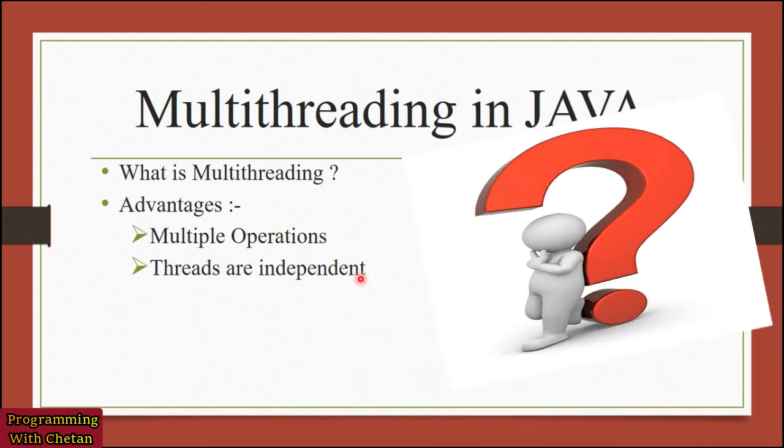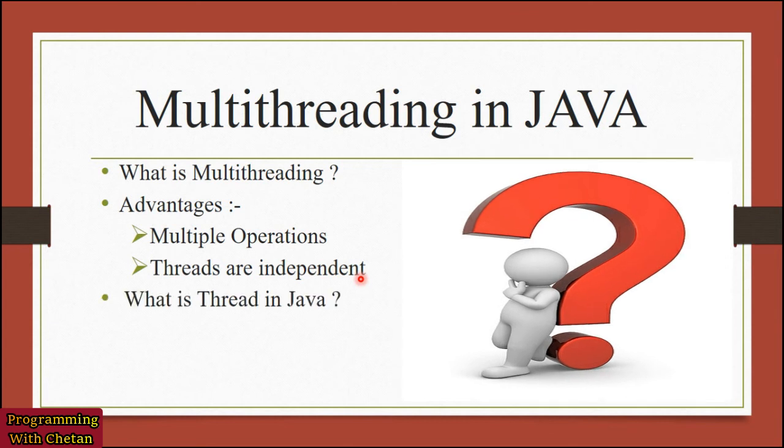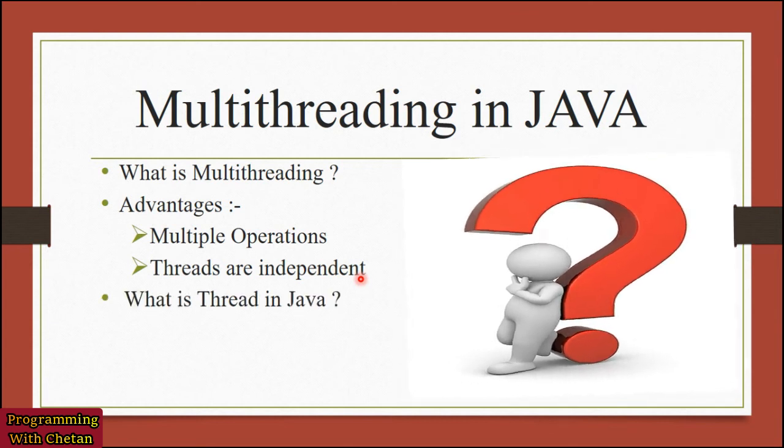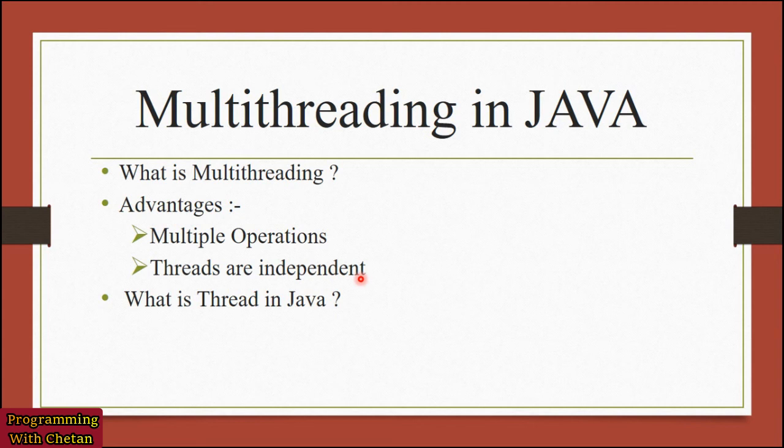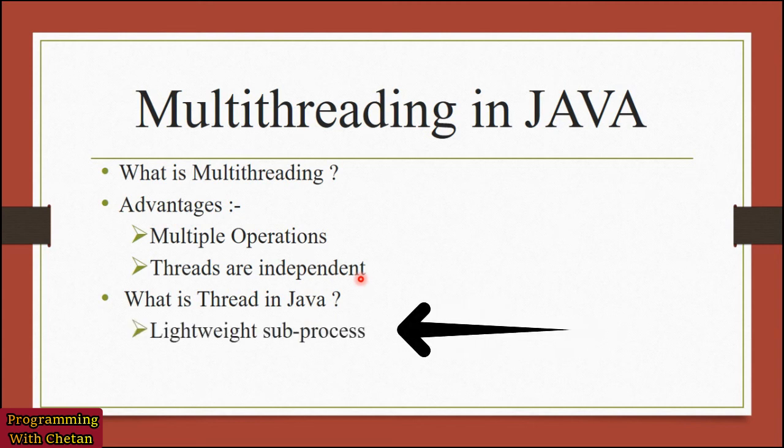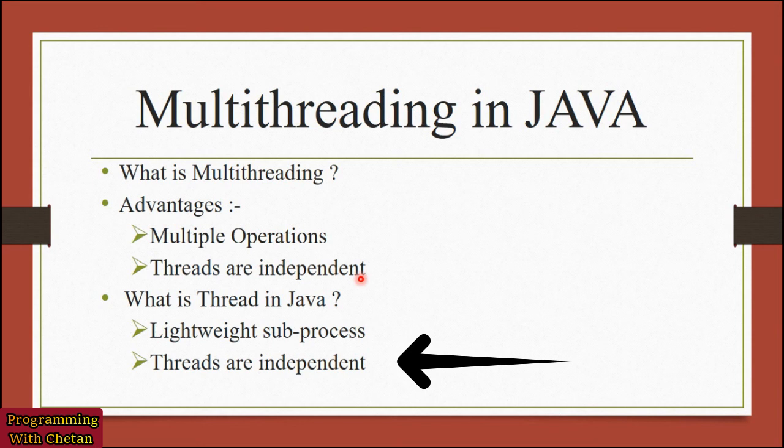So you might be wondering what these threads actually are. Let us try to understand what threads are in Java. Threads are lightweight sub-processes, which means that a thread is the smallest unit of a process. As we have already discussed, threads are independent, which means that different threads can execute differently, and if an exception occurs in one thread, it will not affect the execution of other threads.